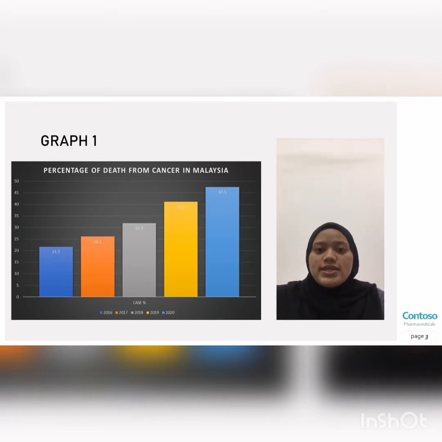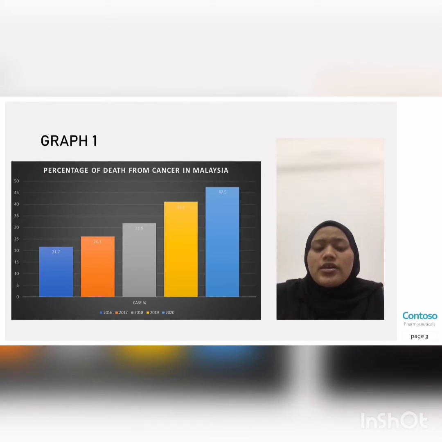Hi, I will present graph 1. As you can see on my slide, the graph I have chosen is a bar graph about the percentage of death from cancer in Malaysia from 2016 until 2020. We chose the bar graph particularly for this topic. Next, I will describe what is clearly shown on the bar graph.